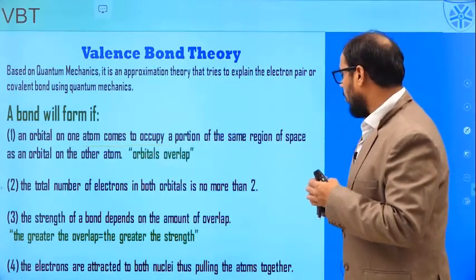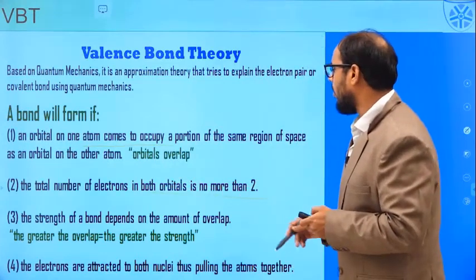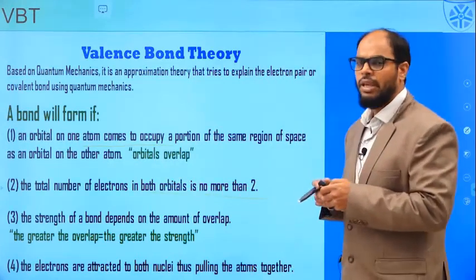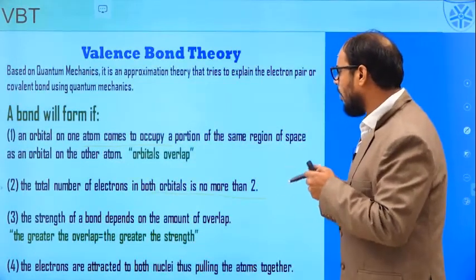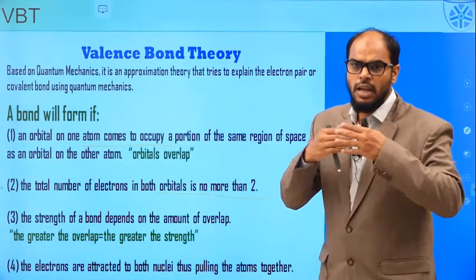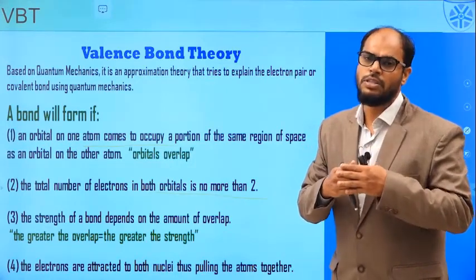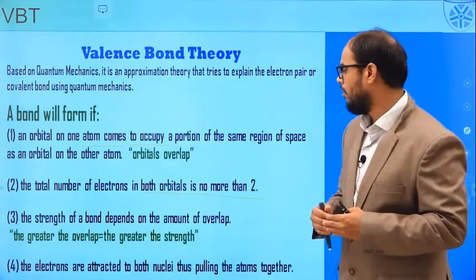The total number of electrons in both the orbitals cannot be more than 2, and the strength of the bond depends on the amount of overlap. More is the overlap, more is the strength of the bond. Less is the overlap, less is the strength of the bond.